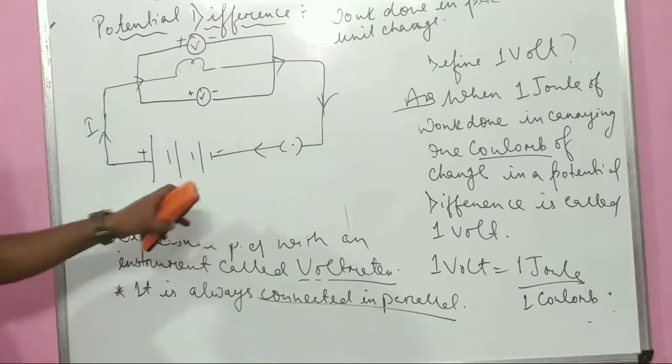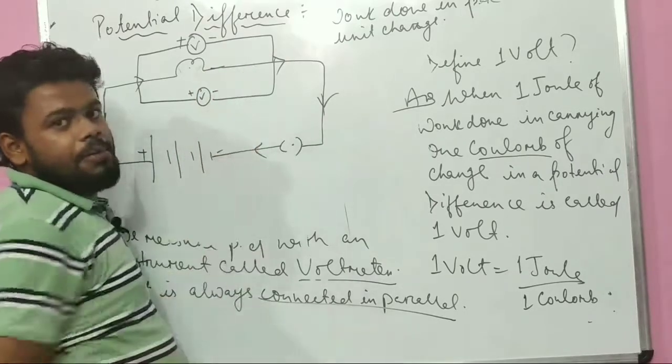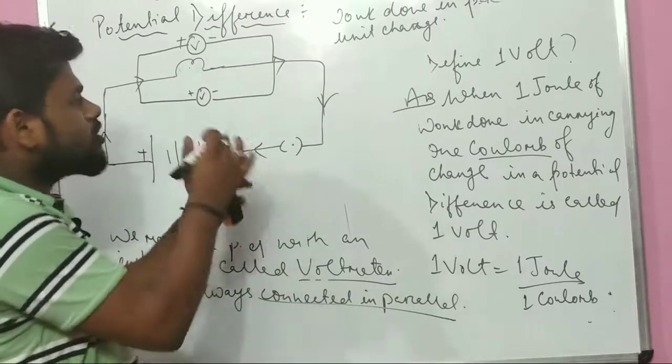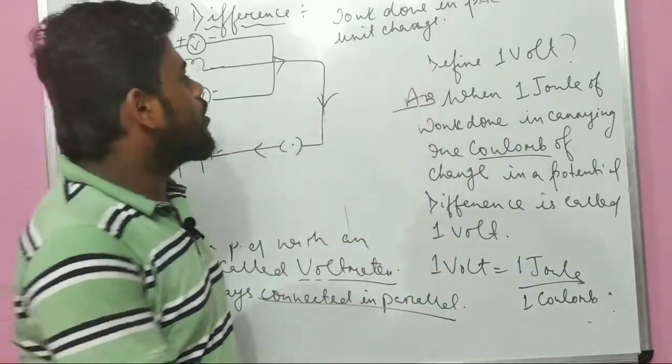Did it make sense? If I am asked how to place the ammeter, where will I put it? Not here, I will put it inside the circuit. Did it make sense? So this is all about lecture number 1, part 1 of electricity.